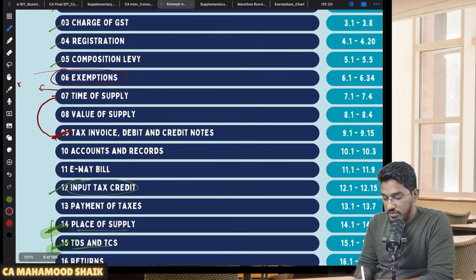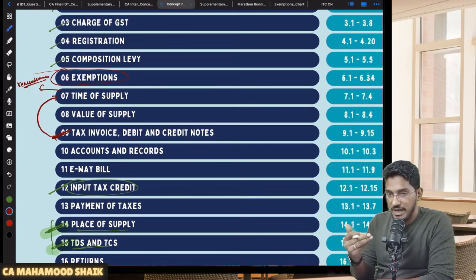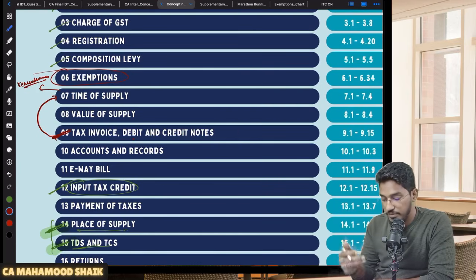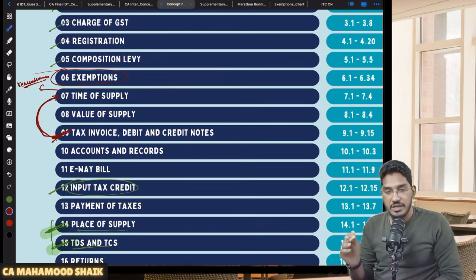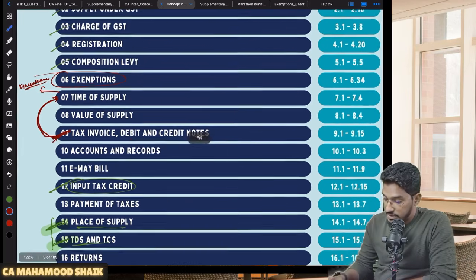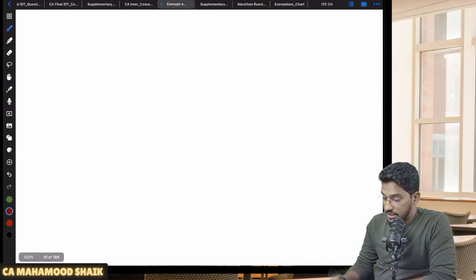Why? Because the time of supply chapter is completely remembrance. Only that is the remembrance part. Even if I have to revise it, I just have to read the material, nothing else. But time of supply has a strong connection with tax invoice, debit and credit notes. So that's why I'll be doing tax invoice, debit and credit notes now. So let me take you through that content now.